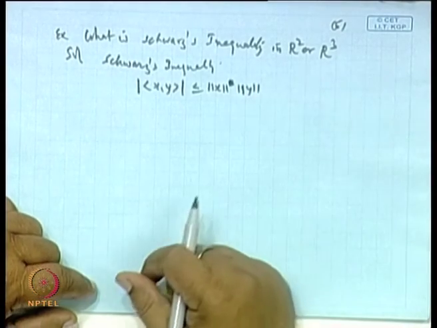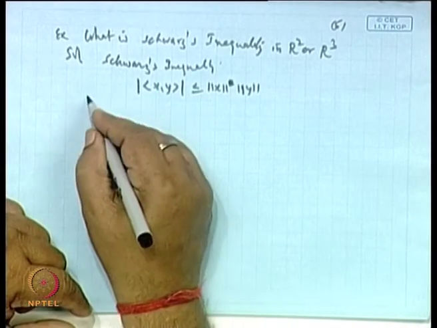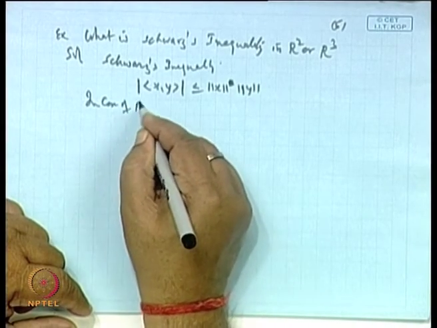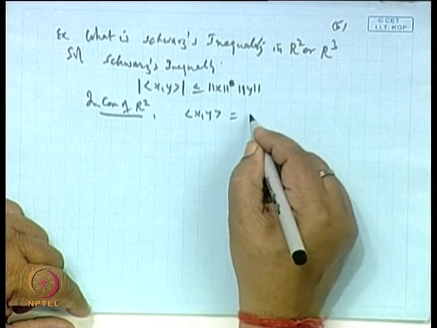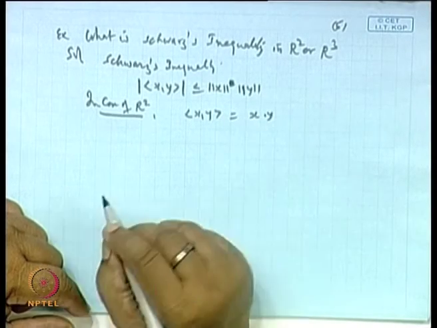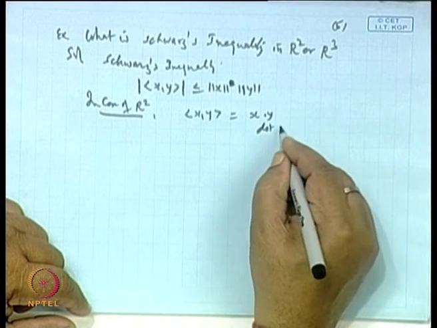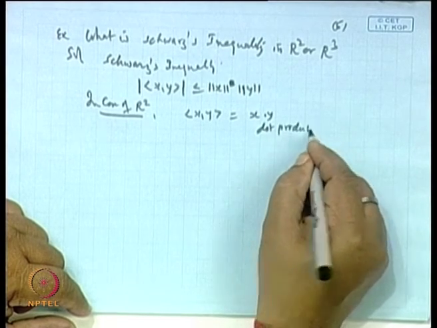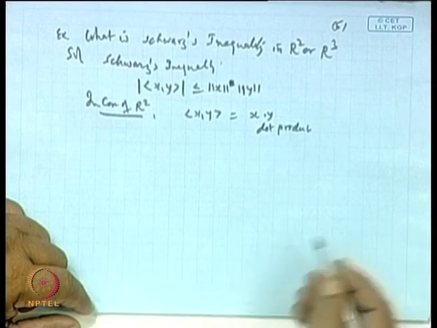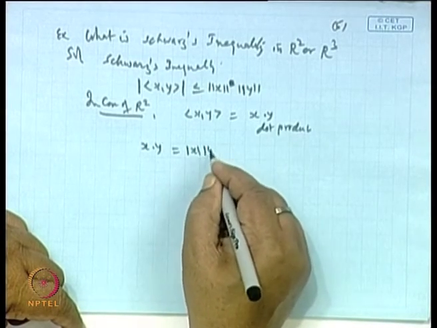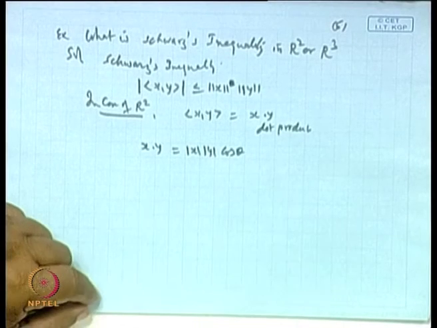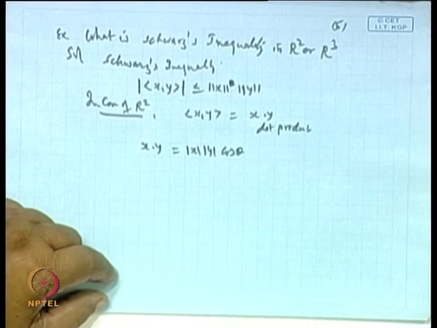Now, in case of R2, the inner product of x and y is nothing but the dot product, and we know this dot product x dot y is mod x, mod y, cosine theta.